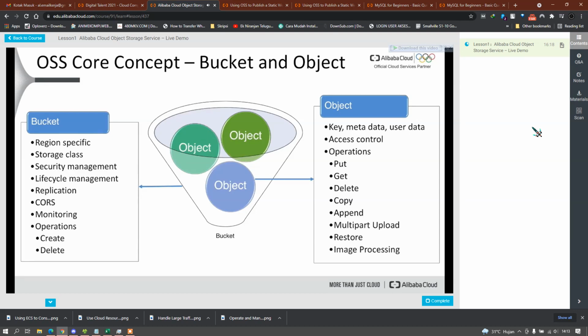Like, for example, in which region the objects will get stored, which storage class is the default value, what kind of security management options are set, what lifecycle management options are activated, which settings are activated or set in the replication or monitoring space. On the other hand, the objects also provide different APIs and operations for you, for example, to create objects, to read them, to delete them, to copy them, and so on and so forth.